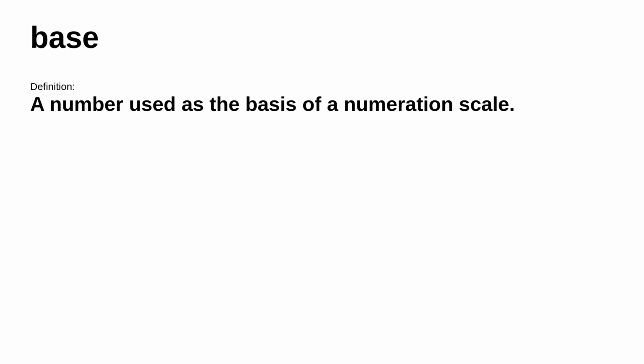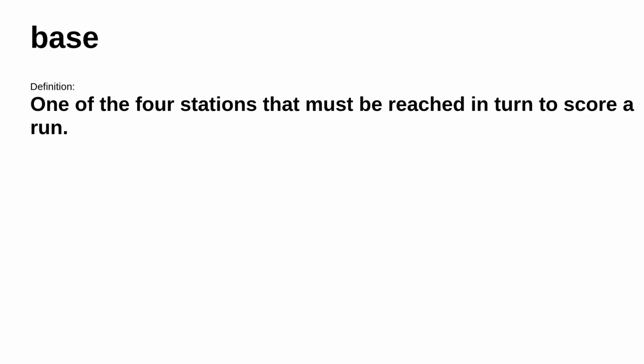However, in a different situation, it's defined as a number used as the basis of a numeration scale. Moving on. In other places, it means one of the 4 stations that must be reached in turn to score a run. Moving on.